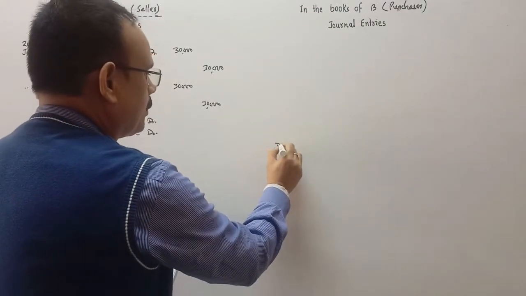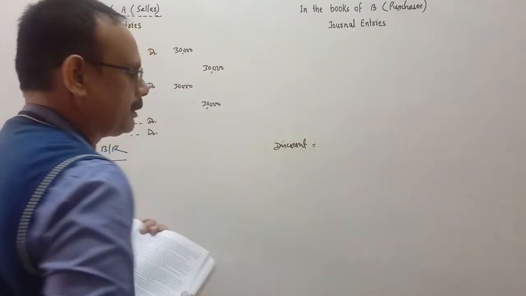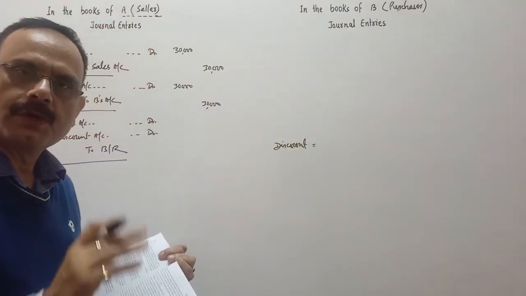We'll calculate the amount of discount in the working note. So I am calculating this discount in the working note.